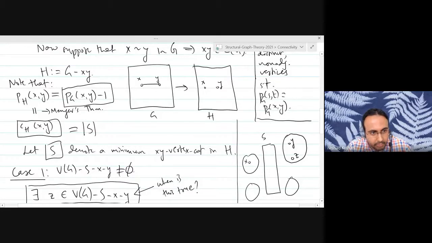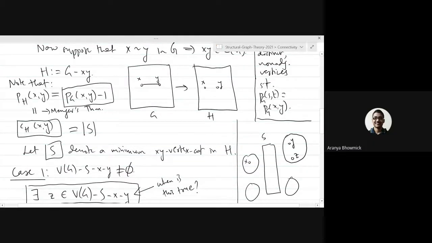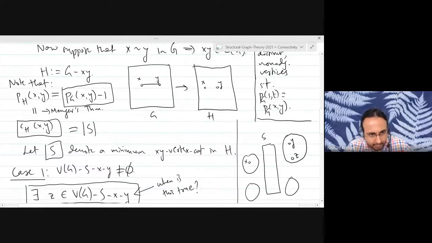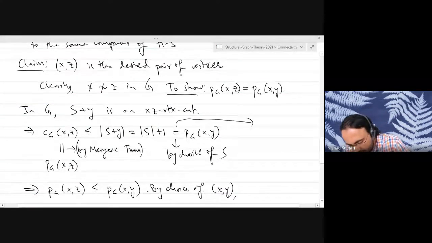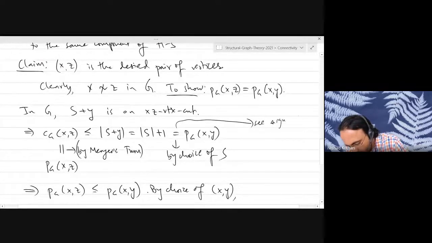And that is equal to P_G(X,Y) minus 1 by Menger's theorem and our observation about H and G. So basically mod S equals P_G(X,Y) minus 1. Right, exactly. And therefore mod S plus 1 is equal to P_G(X,Y). So I'll just write down here, see the argument above.